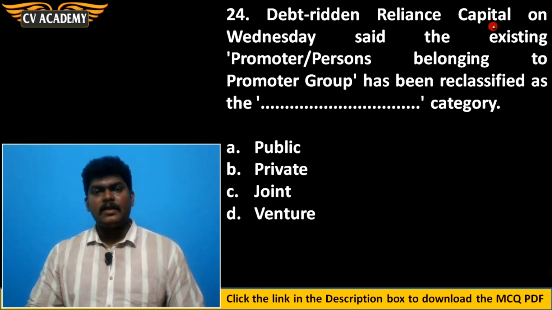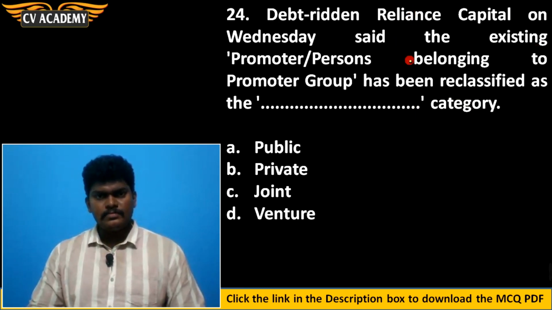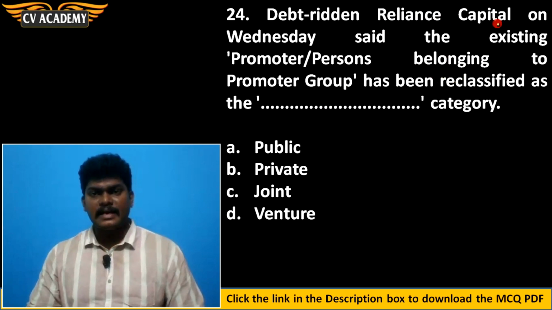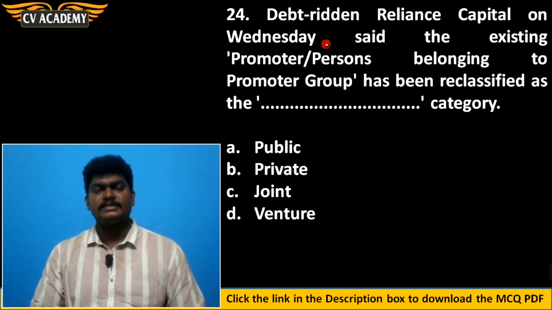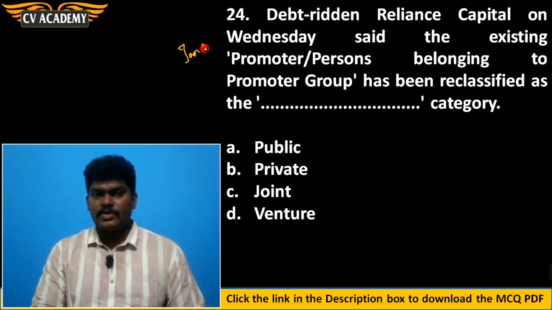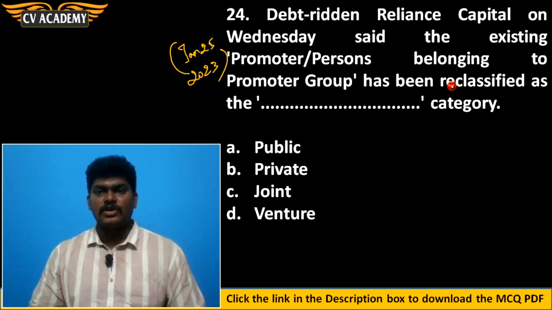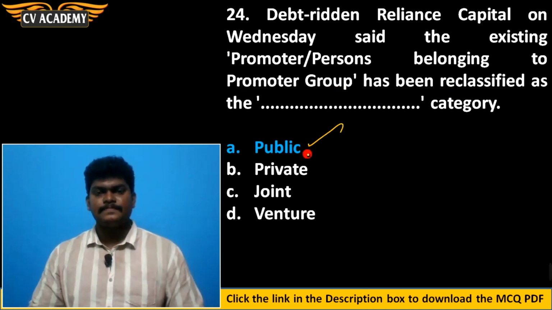Debt-ridden Reliance Capital on Wednesday said the existing promoter or persons belonging to promoter group has been reclassified as the dash category. Debt-ridden Reliance Capital on Wednesday, that is January 25th. On January 25th, 2023, Reliance Capital Company had filed an application with the Sebi and National Stock Exchange to reclassify them from the promoter group to public category. Option A is the correct answer.